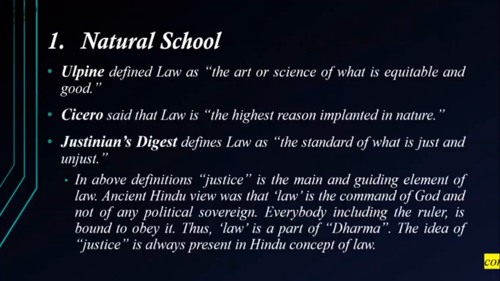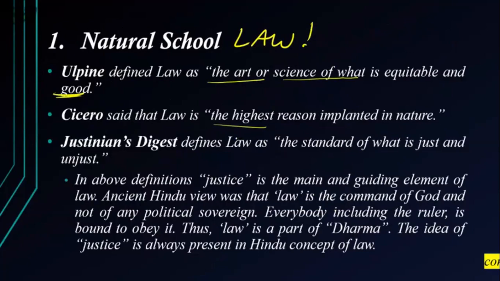First, we come to the natural school of law. What do we say is law according to the natural school? Here, Alpine defined law as the art or science of what is equitable and good. So it is very simple. Law is anything which is equitable and good. Cicero said that law is the highest reason implanted in nature.